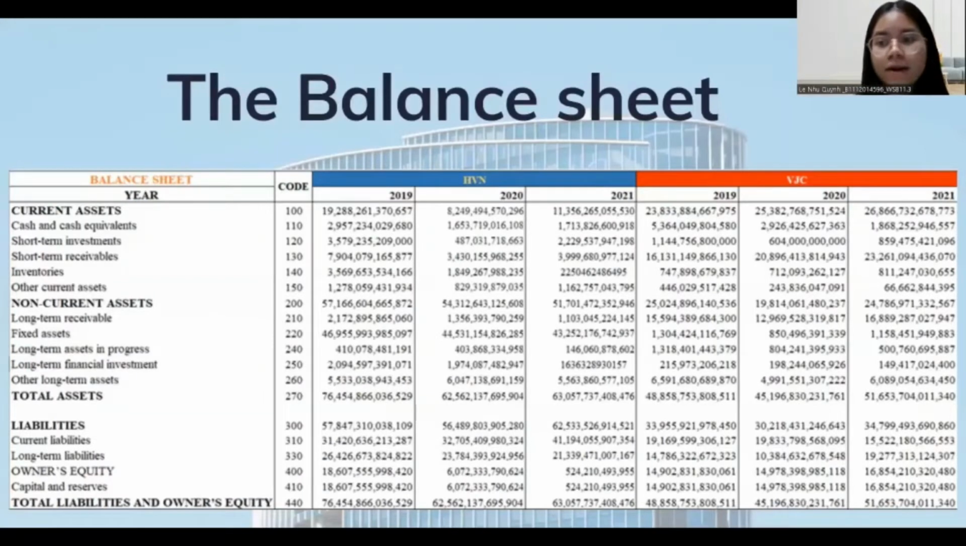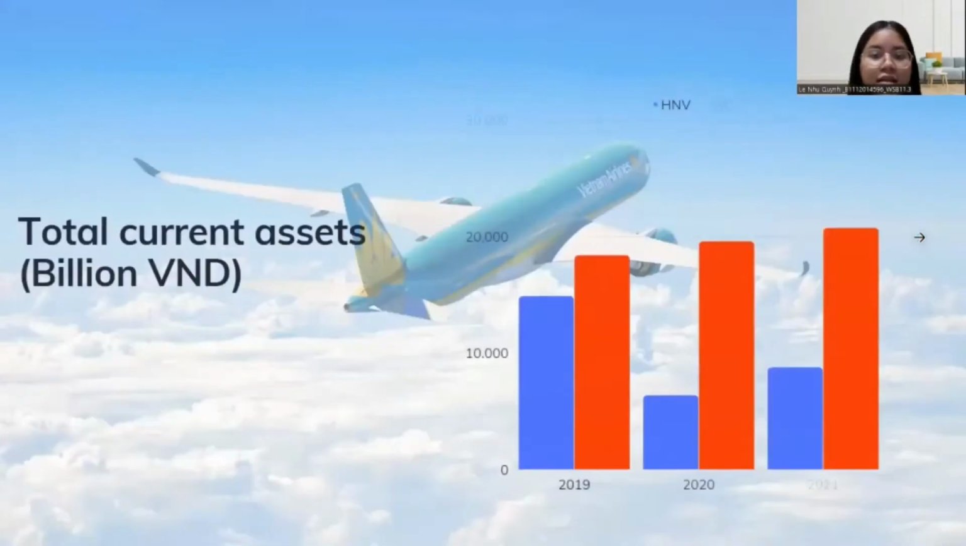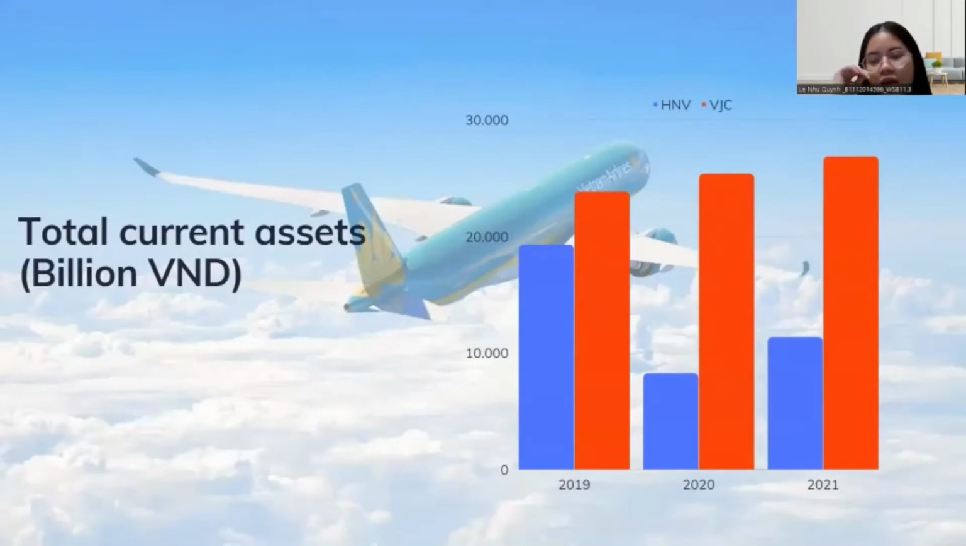Hi, my name is Như Quỳnh. So I will tell you about the balance sheet of Vietnam Airlines and Vietjet. In this part, we talk about the current assets, long-term assets, current liabilities, long-term liabilities, and owner equity. So let's talk about the first one, the current assets. It can be seen clearly that the figure for Vietjet's current assets witnessed an upward trend, while the opposite was true for Vietnam Airlines.